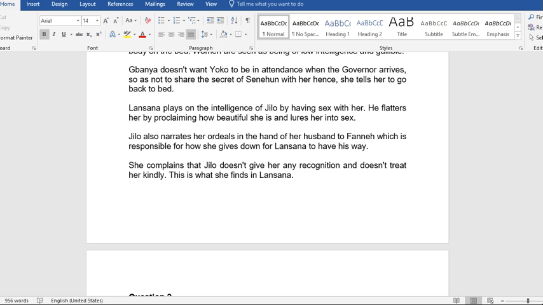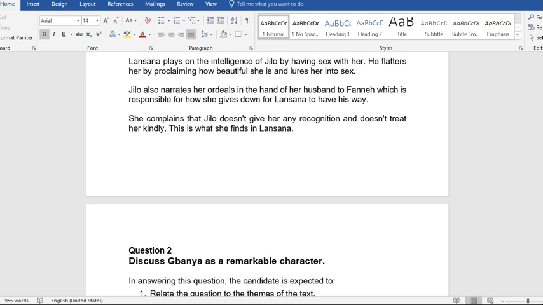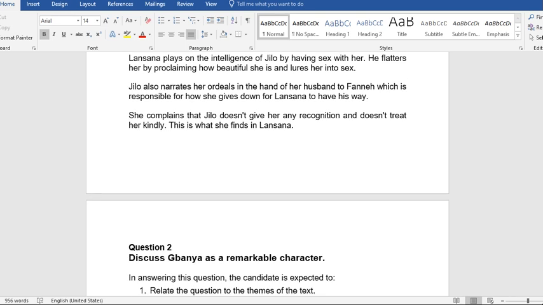The husband maltreats her. She complains that her husband doesn't give her any recognition and doesn't treat her kindly, which is what she finds in Lansana. So she doesn't understand that Lansana is just playing on her intelligence so that he will have his way.